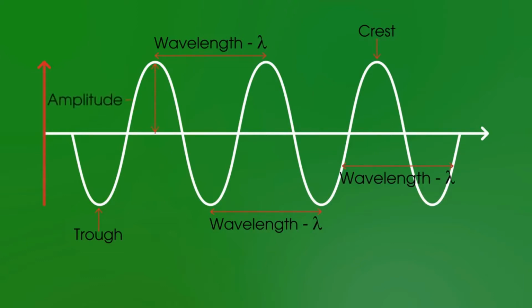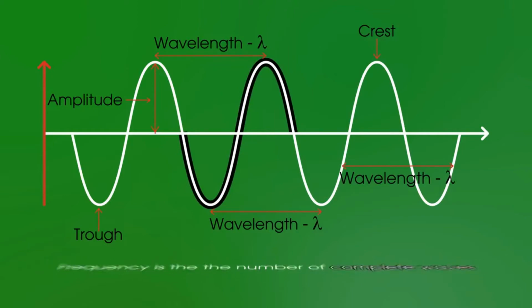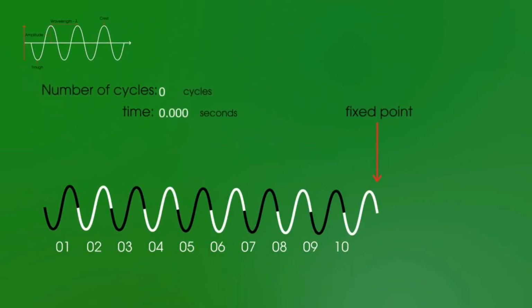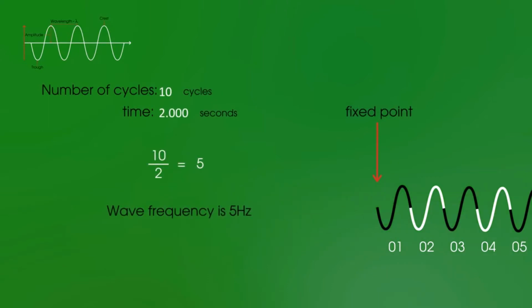The amplitude is like the size of a wave, but we need to remember that it's measured from the equilibrium position, or the central line, to the crest, not from the crest to the trough. Finally, frequency, which is the number of complete waves to pass a point every second, and it's given the unit of hertz. So an example of this would be if 10 waves pass in 2 seconds, the frequency would be 5 hertz.